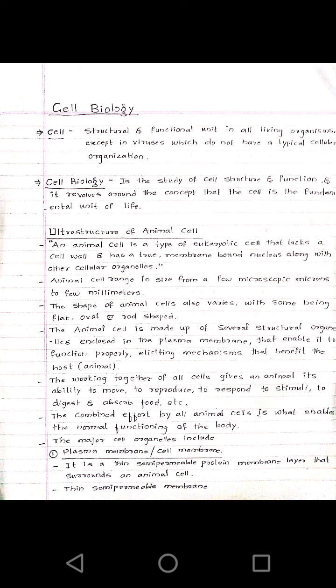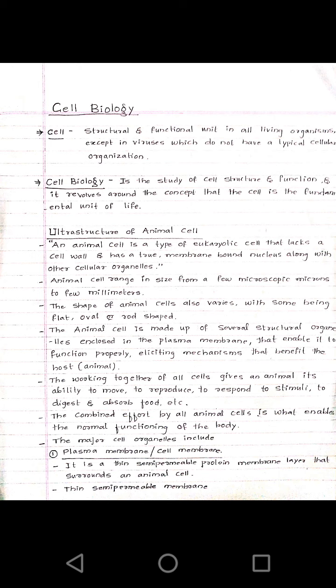The shape of the animal cell may be flat, oval, or rod shaped. These cells are made up of several organelles, enclosed within the plasma membrane, which gives structure and protection to the cell.